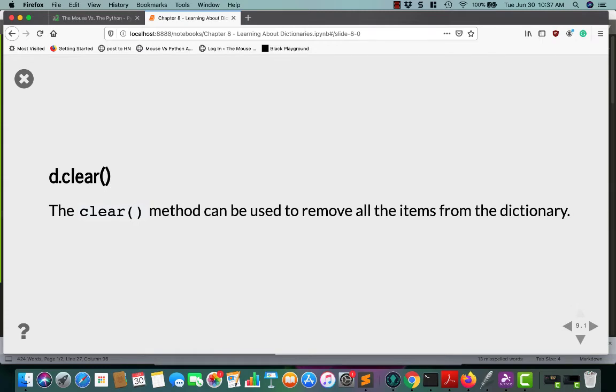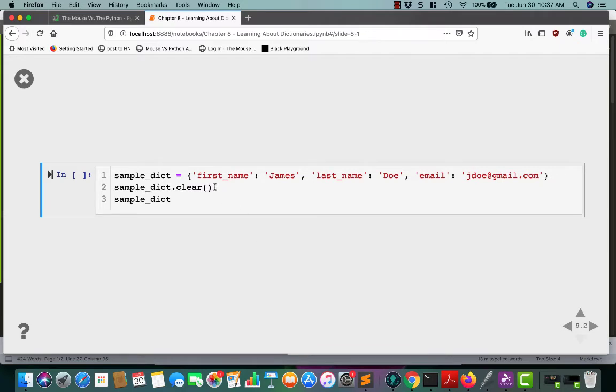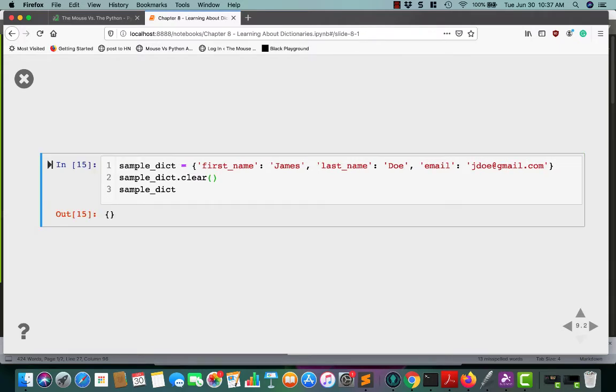Another dictionary method is clear. You can use clear to remove all the items from your dictionary. So if we have a dictionary with 3 items in it, and we call clear, and then ask the dictionary what's in it, you can see that it's now empty. So that's an empty dictionary.